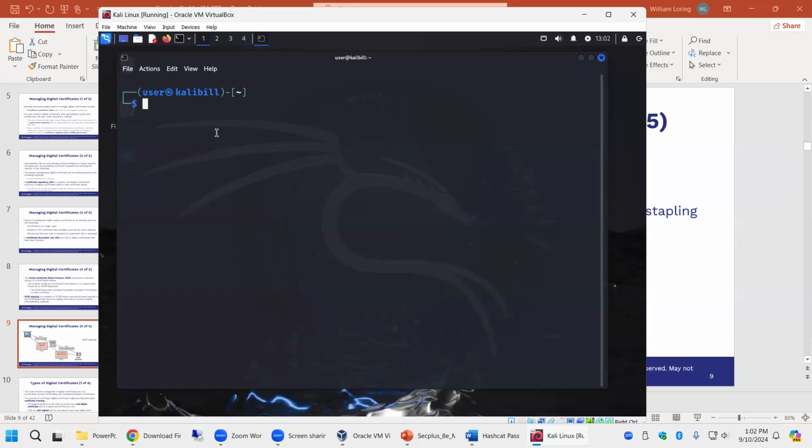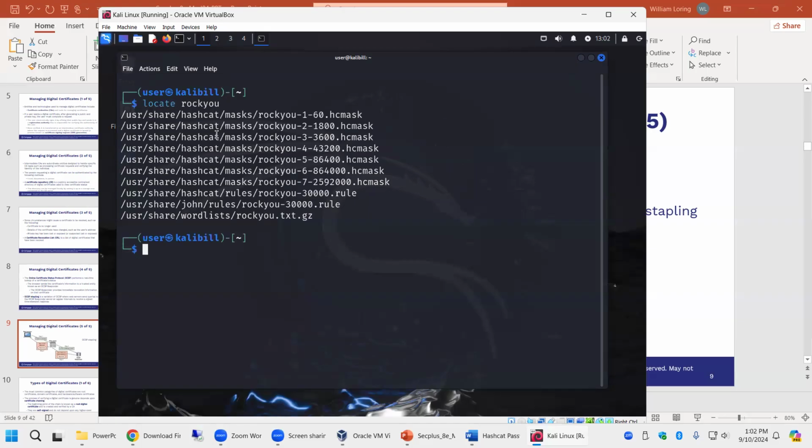So we need to find a dictionary file, and there's one built into Kali called RockYou. And there it is, rockyou.txt. It's probably one of the most famous word lists. A word list is a list of frequently used, real passwords, and there are gazillions of lists all over the internet. This just happens to be one that they put into Kali, so you can use it to test things. So we need this gigantic list of words.